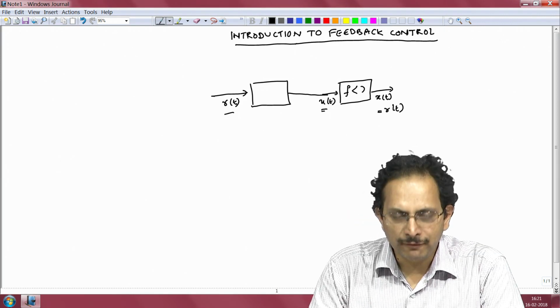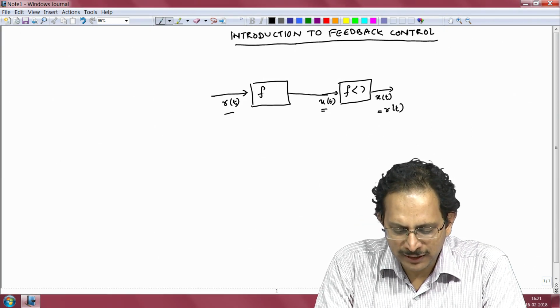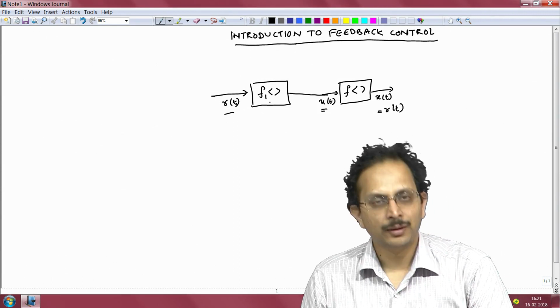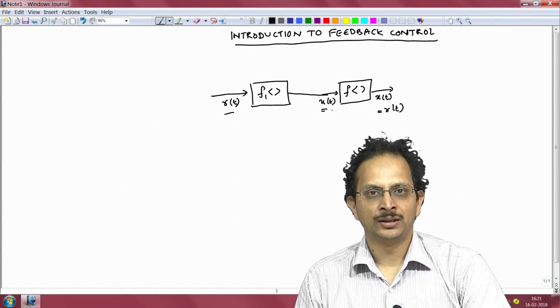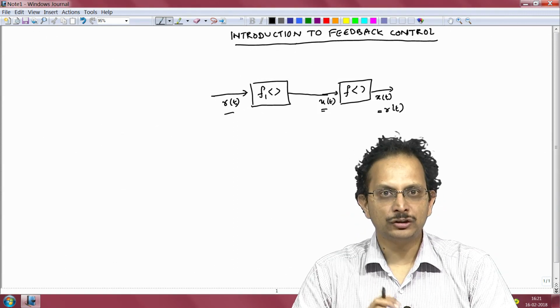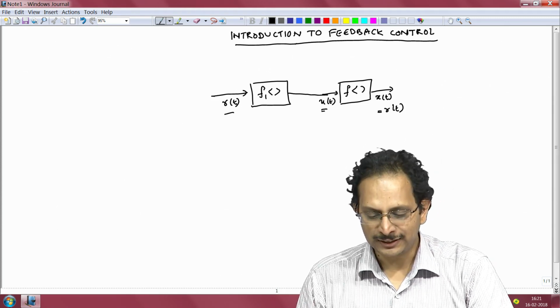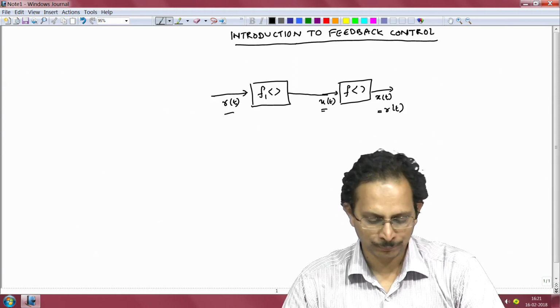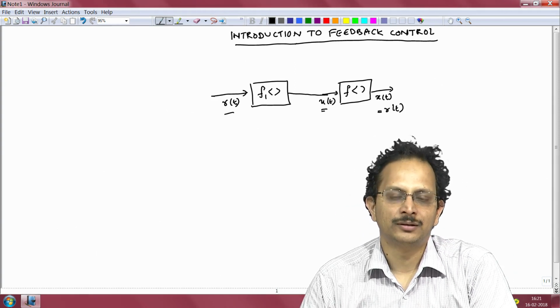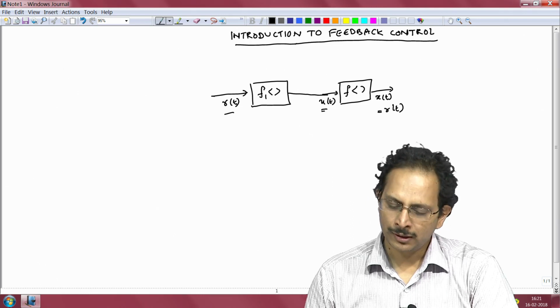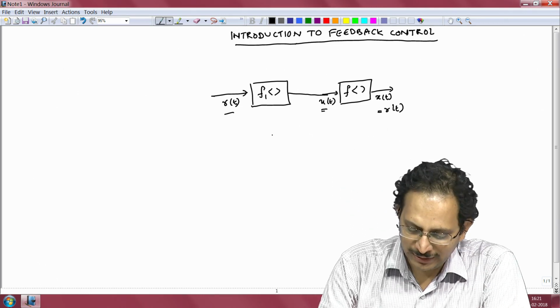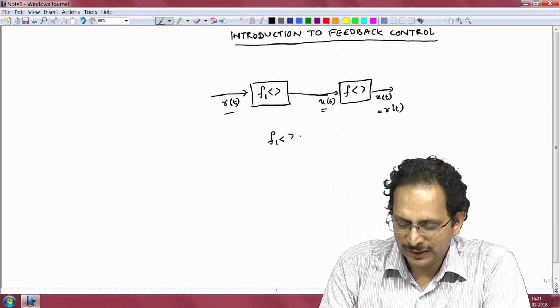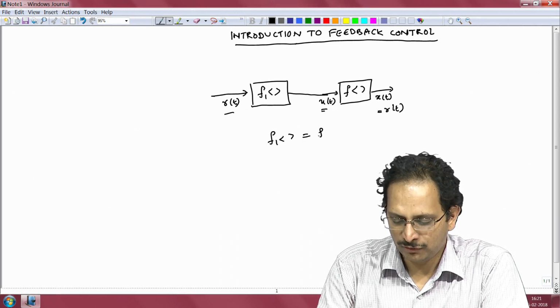So, we should therefore have some mathematical function mapping f1 between R and u which modifies or distorts my reference R of t such that when it is passed through my plant I get it back at the other end. So, what should f1 look like? A moment's thought would reveal that essentially f1 should be the inverse of f.